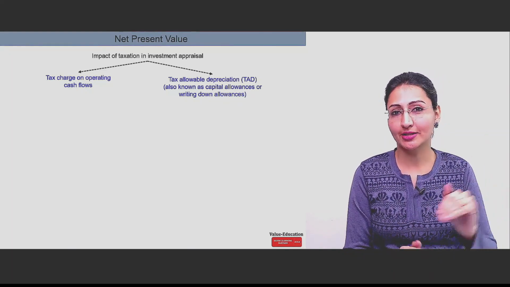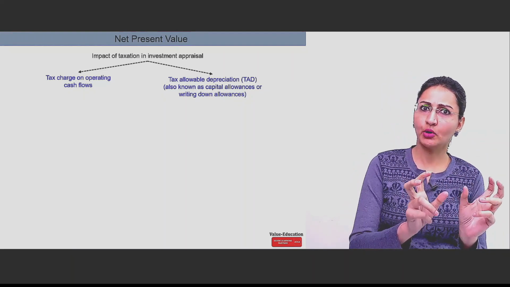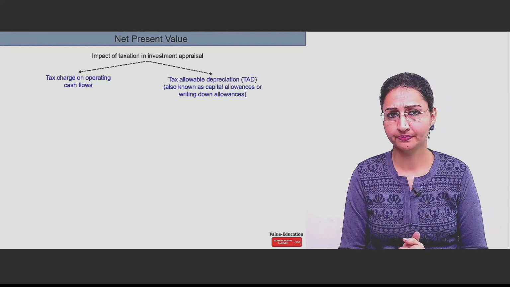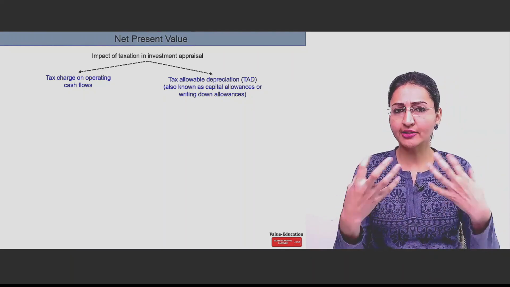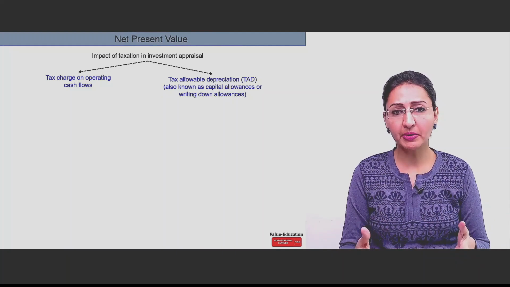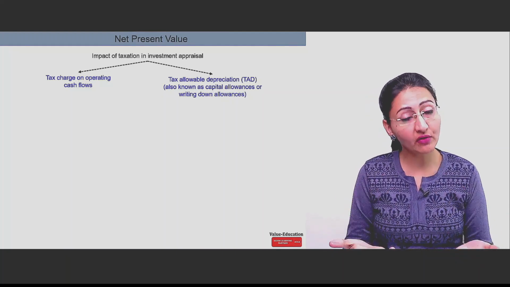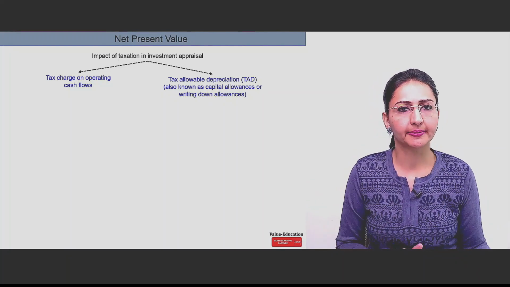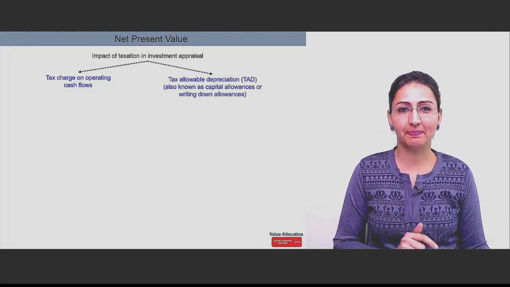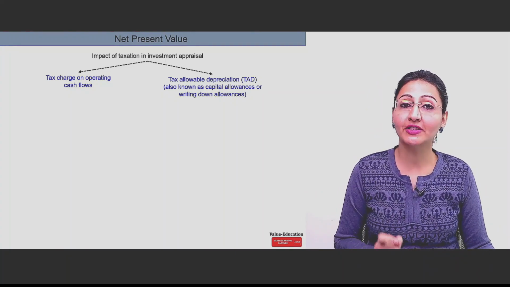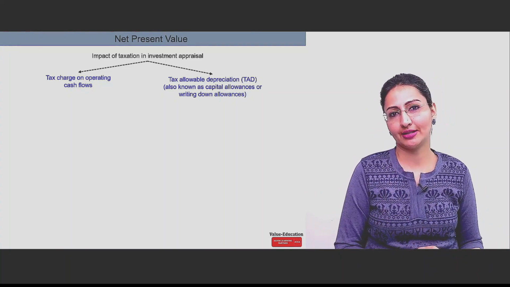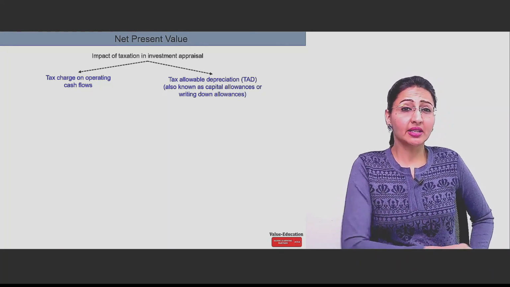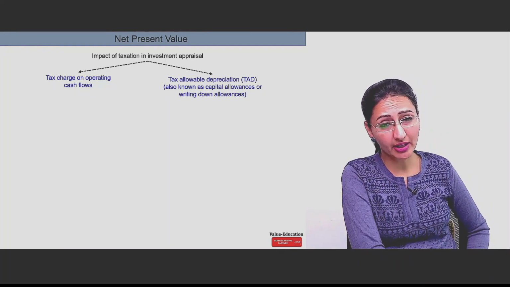Revenue minus cost, there will be some profit, you will have to pay tax on it. That's a clear-cut cash outflow. Usually, whenever it relates to any particular year, it will be paid in that year only, or the question will specify when you are going to pay the tax. So pay accordingly. But there is another impact also. Impact of tax on depreciation. You will say depreciation is a non-cash item. Why do we need to see the tax impact on depreciation?